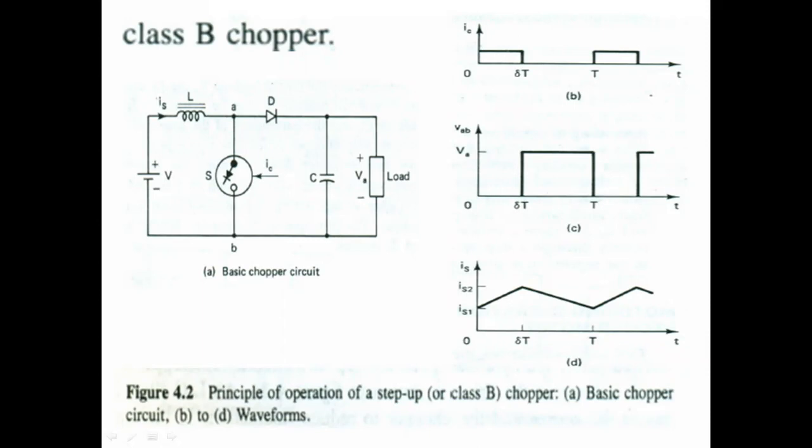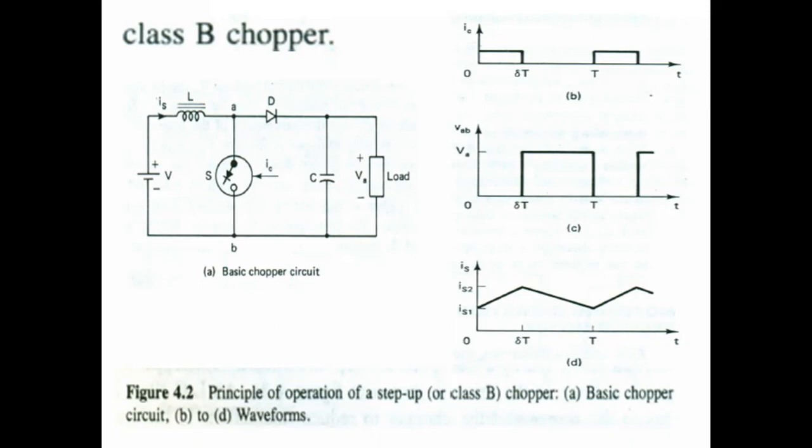If you observe the control signals, this is the control signal waveform IC, this is the load voltage and this is the source current. The presence of the control signal indicates the duration for which switch S can conduct if it is forward biased.